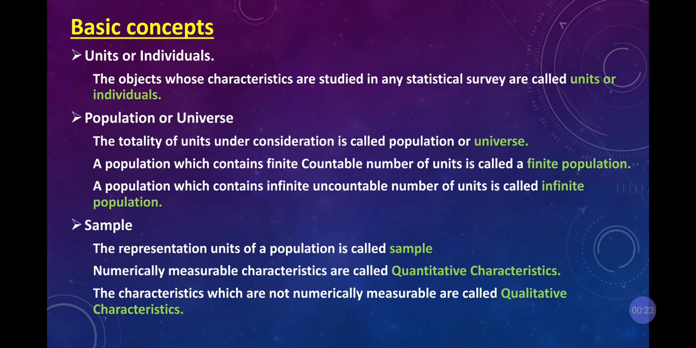First one is units or individual. The objects whose characteristics are studied in a statistical survey are called units or individual. So if I'm taking one unit, one person's data, and doing the study, it is called the unit or individual study, where I'll be studying only one person. Now the marks scored by that person in the classroom is called a unit or individual.